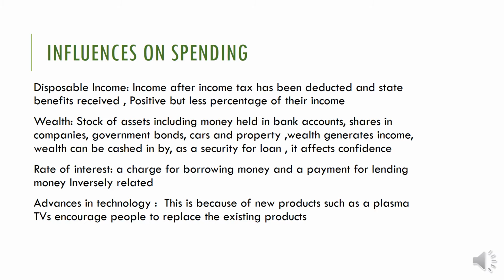Income and spending have a positive relation, but by a smaller percentage of their income. Whenever your income increases, of course consumption or spending will also increase, but at a lower percentage or proportion. For example, my income increased by 1000, my consumption will increase by 300 or 400, not by 1000, because it is not at the same proportion. For example, income increased by 50 percent, but consumption increased by only 30 or 40 percent. So we can say yes, positive relation, but a lesser percentage.